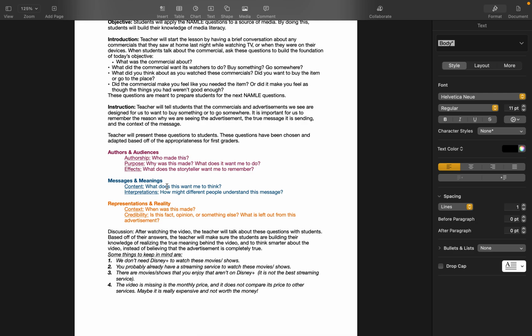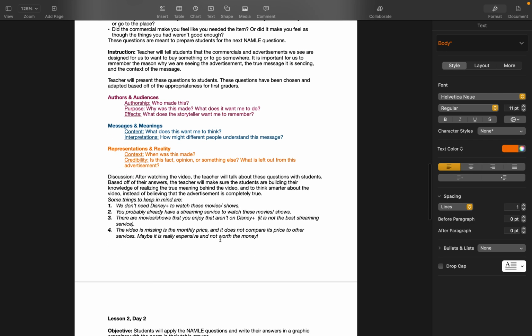Then the messages and meanings of the content. What does it want me to think? How might different people understand this message? And then representations in reality. So when was this made? Was it recent? Was it a long time ago? Is it credible? Is this a fact, an opinion, or is it something else? And what was left out from this advertisement, which is really important because there were some very important things left out of here in the Disney Plus advertisement video.